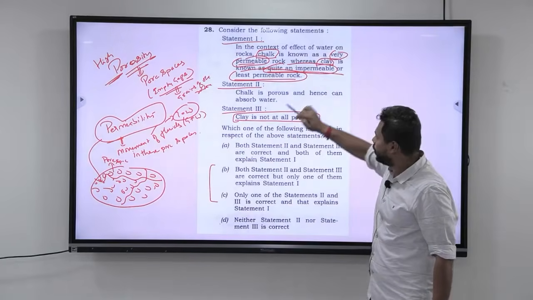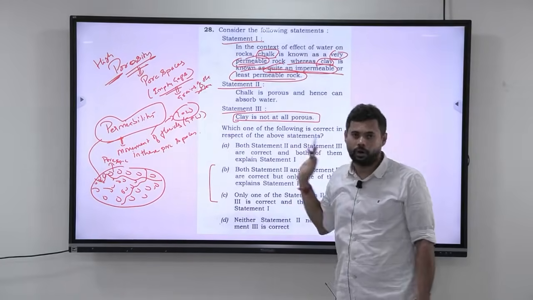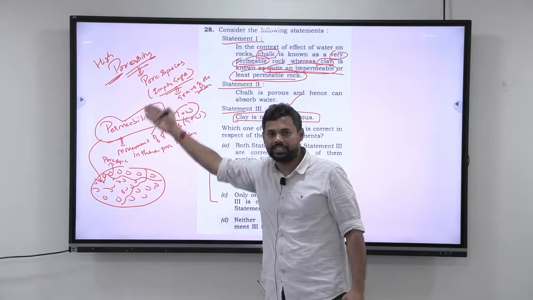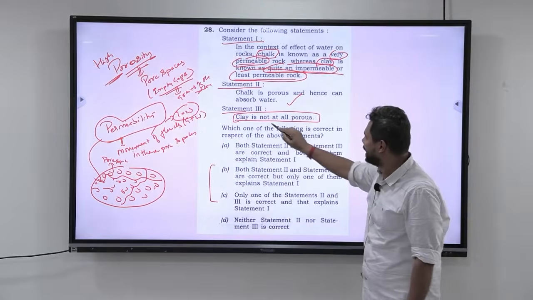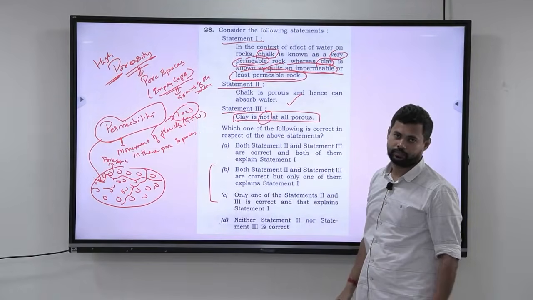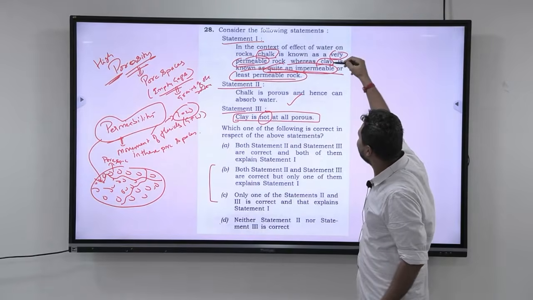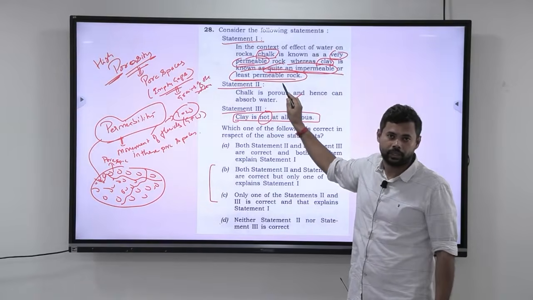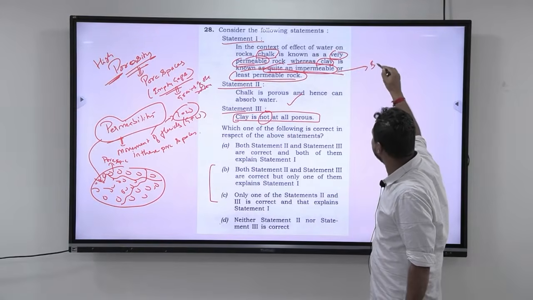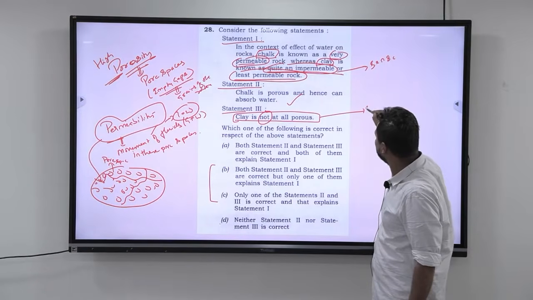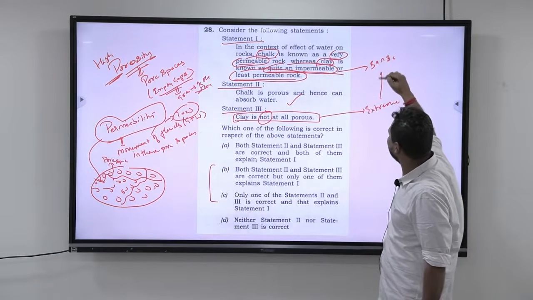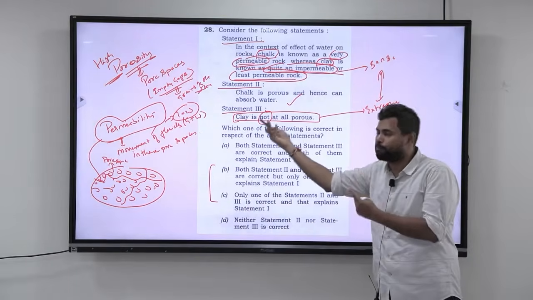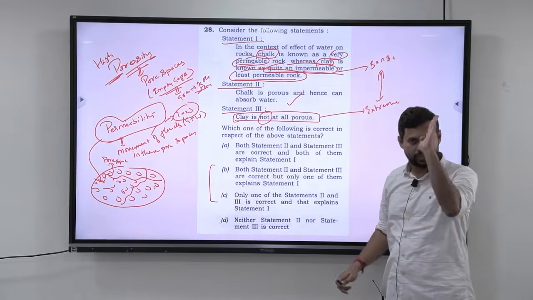Alright, let's come to this point. Chalk is porous and hence can absorb water. Okay, fine. Chalk is porous and hence can absorb water because porosity decides the permeability. Next, clay is not at all porous. Now come to this. Here when they say clay is known as quite an impermeable or least permeable rock, here they are making sense. Here they are going extreme. That should show the inconsistency. Here they are telling clay is quite an impermeable or least permeable. They should have told here clay is impermeable.